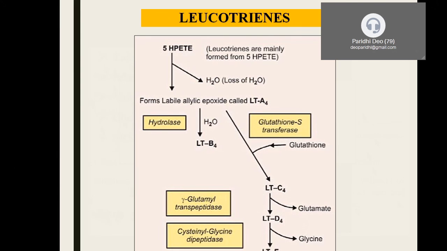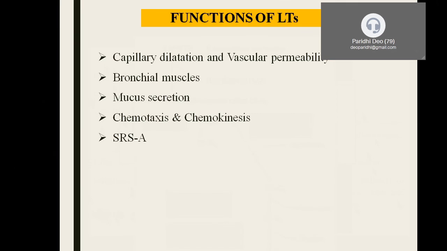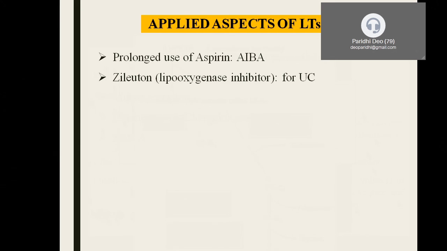What do you mean by this terminology? It is the terminology which accounts for the hypersensitivity reactions. Once there is a release of these leukotrienes, the patient is going to develop bronchospasm, increased capillary and vascular permeability, and dilatation of the small capillaries, and it leads to a totally asthmatic-like picture, accounting for the causation of bronchial asthma, which is mediated by leukotriene C4, D4 and E4. So these are some of the biological actions of leukotrienes.